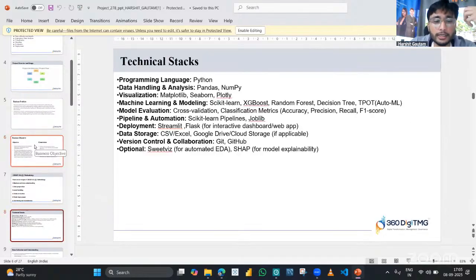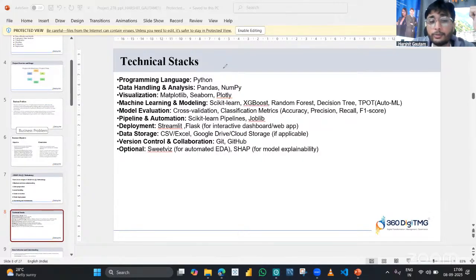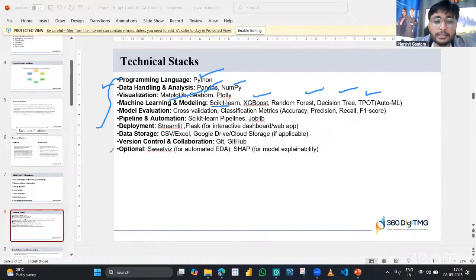Talking about the technical stack, we used Python to solve this problem, whether for data understanding, data pre-processing, machine learning, or deployment. For data handling we used pandas and numpy. For visualization we used matplotlib and seaborn. For machine learning, the most important was scikit-learn, then XGBoost, random forest, and decision tree, and we also tried AutoML, in which we tried the TPOT model.